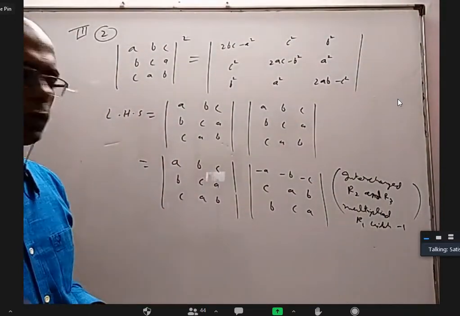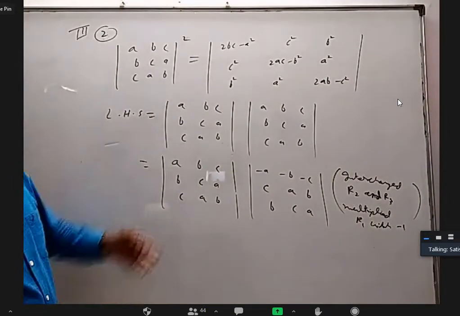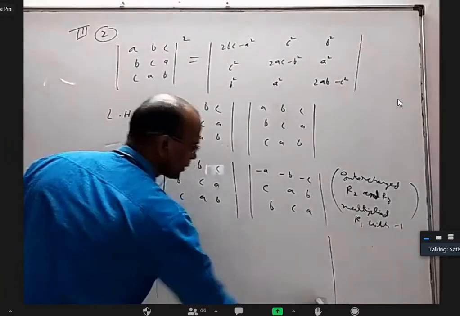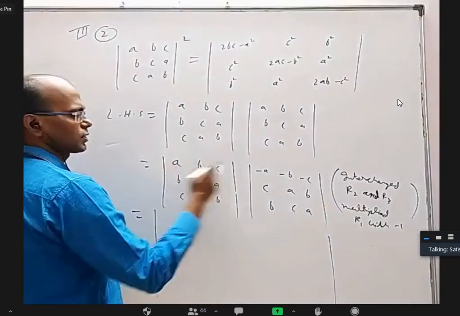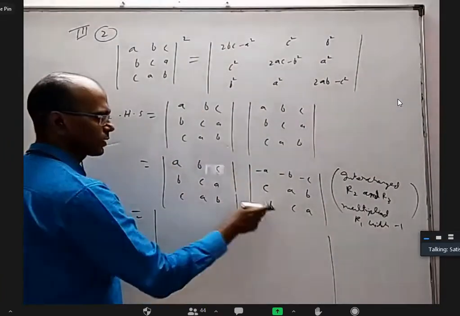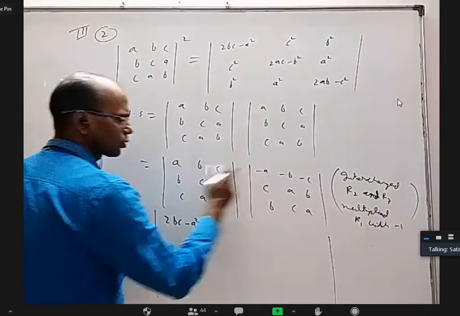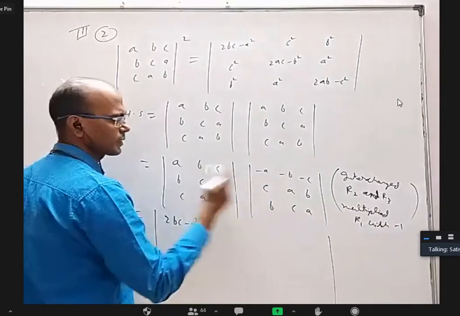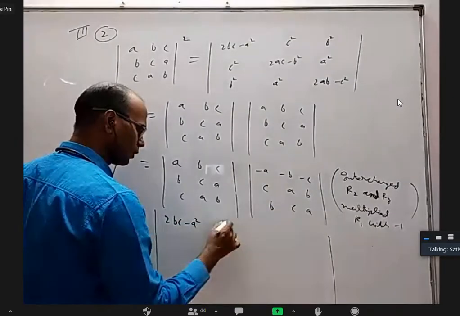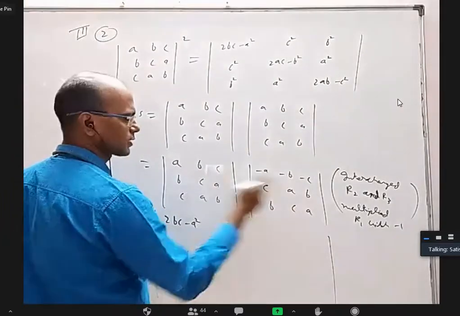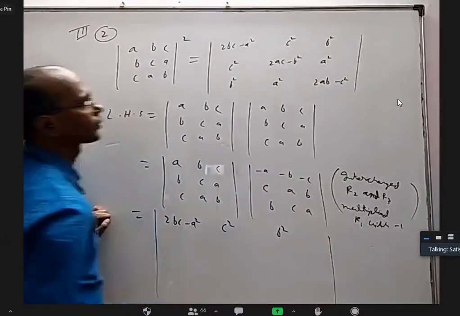Yes, sir. Okay. Now one may say, why are you doing this? To get this answer. That's all. You multiply, you will see. How will you multiply 2 determinants? First row into first column. This into this is minus A square plus CB plus CB, which is 2BC minus A square. First row into second column, minus AB plus AB will cancel. I'll get C square. First row into third column, minus AC plus CA will cancel. B into B will be B square.